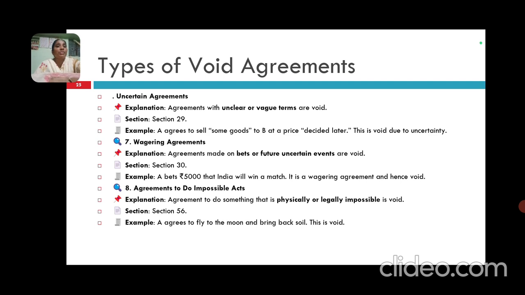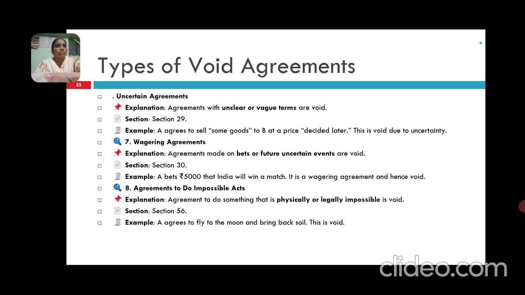Then agreements made in bets on future uncertain events are void. For example, A bets 5,000 that India will win the match. It is a wagering agreement and hence void.